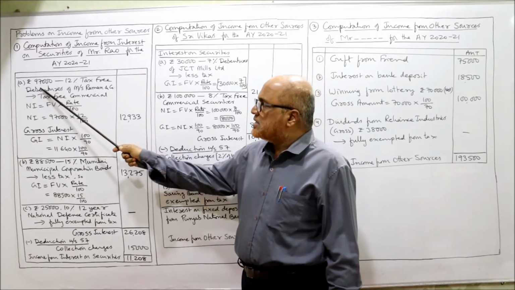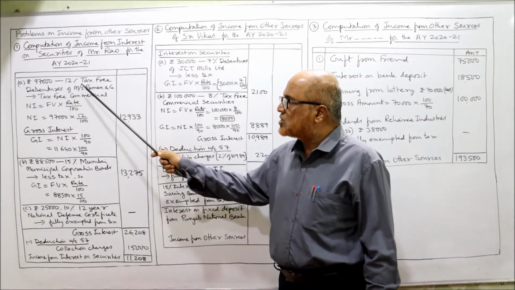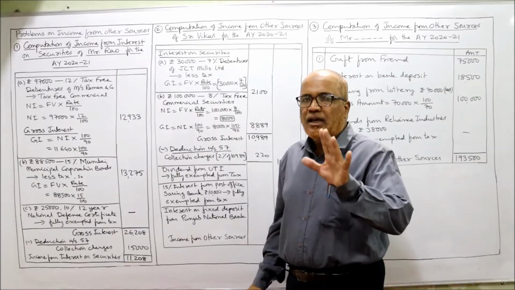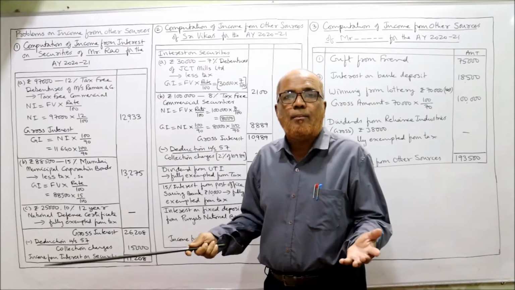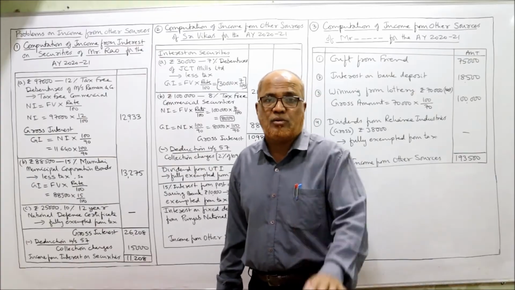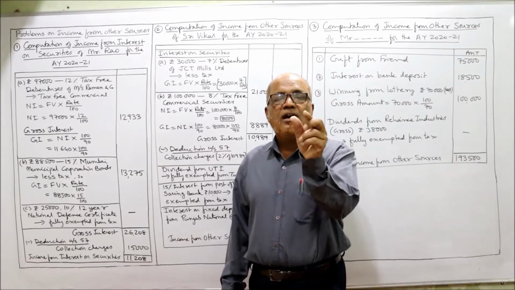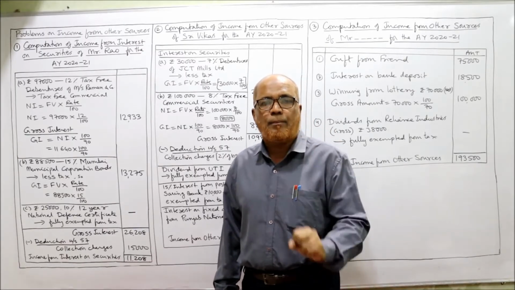First one, rupees 97,000, 12% tax-free debentures of Messrs. Raman and Company. First of all, the tax-free debentures are issued by Raman and Company, so it's a commercial security. It's not a government security. When tax-free commercial security is there, two steps will be applied.